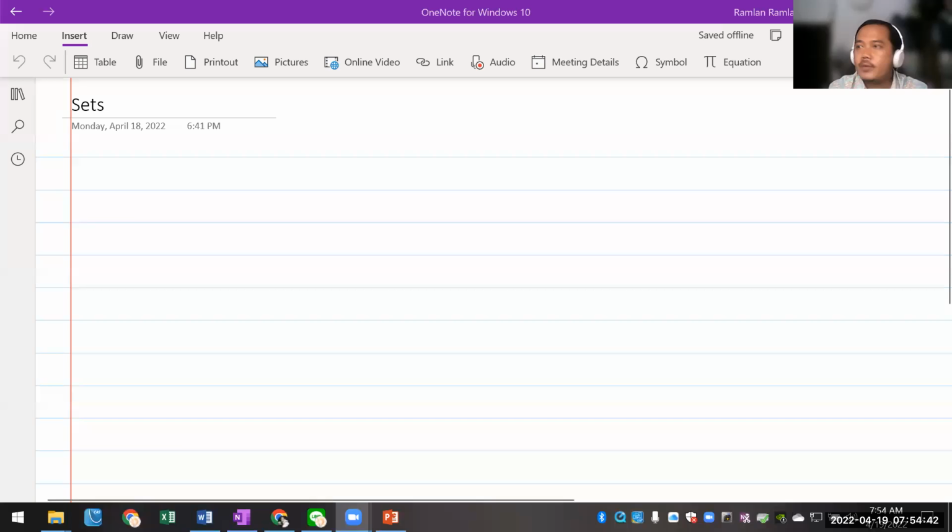Okay, I haven't written anything, just the title of the topic, which is about sets. I'm not going to take too long explaining this because you have learned a little bit about it in elementary school. Sets in Indonesian is himpunan, guys. I'm pretty sure you have already learned about Venn diagrams. If you still remember, you learned about Venn diagrams in elementary school. So we're going to learn about this in more detail.